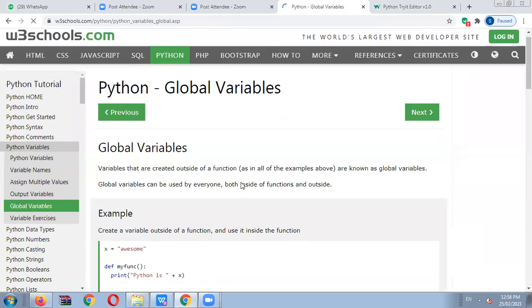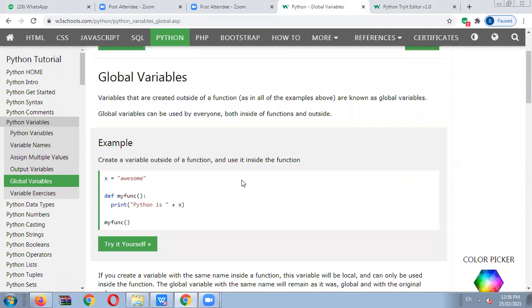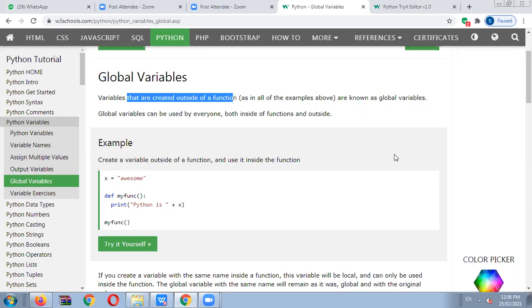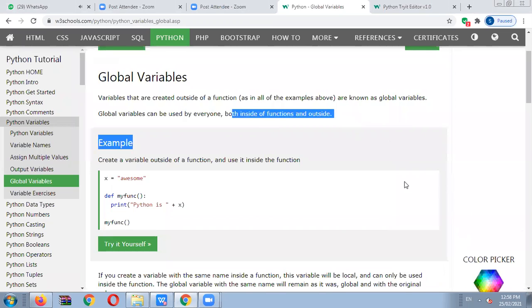Okay, after that, Python global variable, one of the important concepts in front of you. Variables that are created outside a function, as in all the examples above, are known as global variables. Generally, we know that a global declaration means the variables are created outside the function. Okay, we already know that global variables, outside फंक्शनच्या बाहेर जे असाइन केलेले असतात त्याला आपण ग्लोबल व्हेरिएबल म्हणतो. Okay, a global variable can be used by everyone, both inside the function as well as outside the function. A global variable can be assigned inside the function and outside the function also.